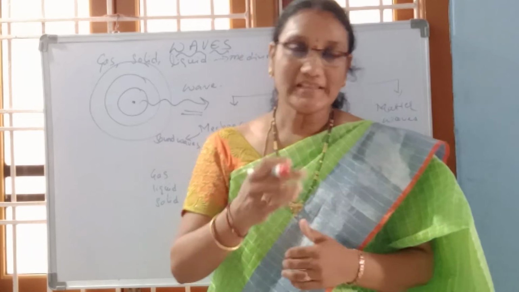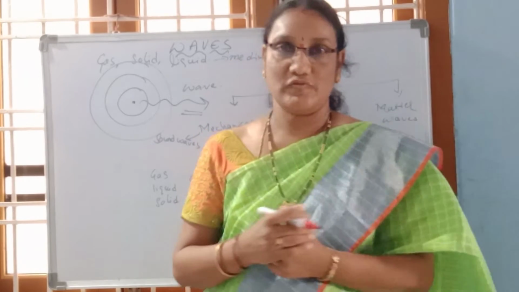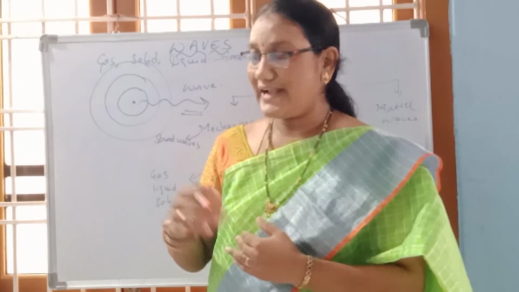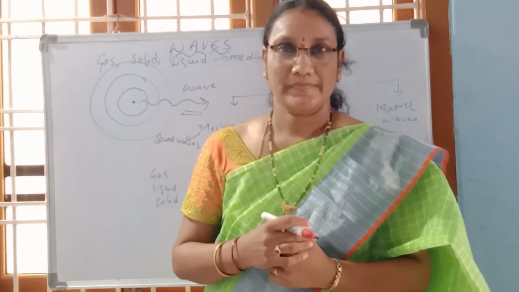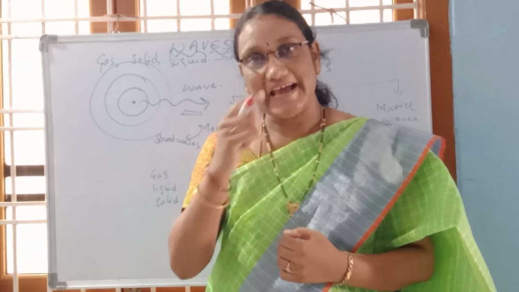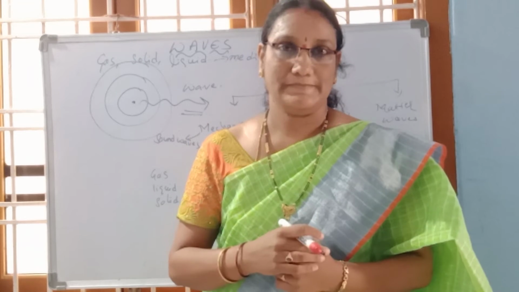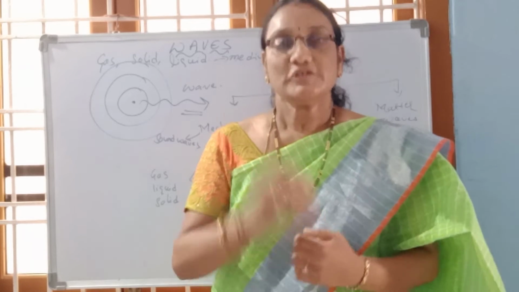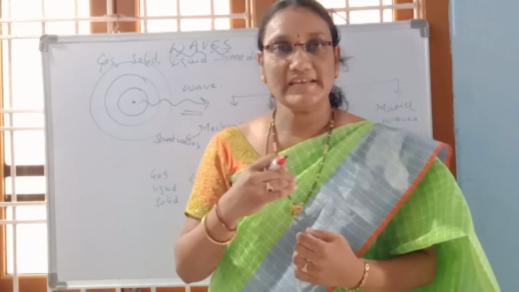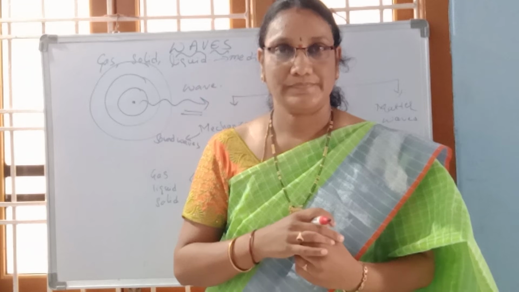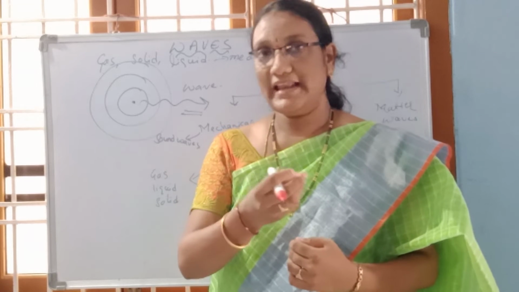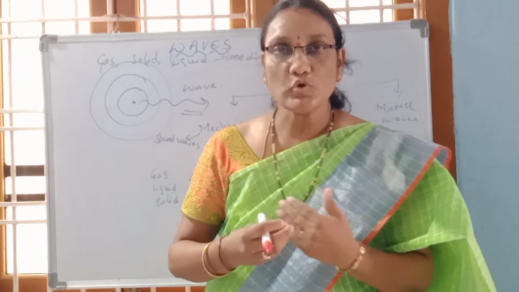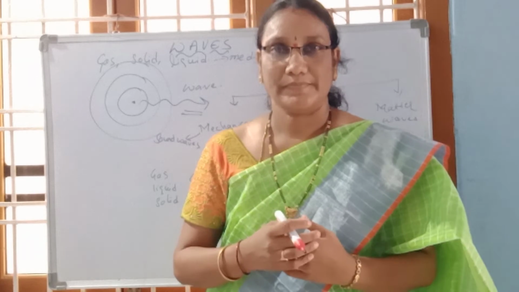Right? Now the third one is matter waves. Matter waves means if any particle moves, then a wave is associated with that particle. That wave, we call it a matter wave. Proton, electron: when they move, a wave is associated with them.